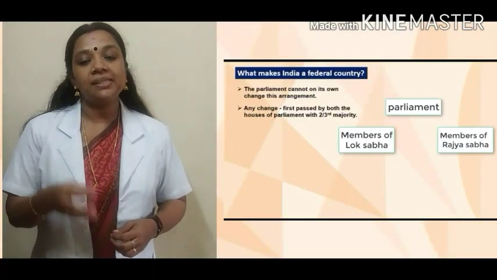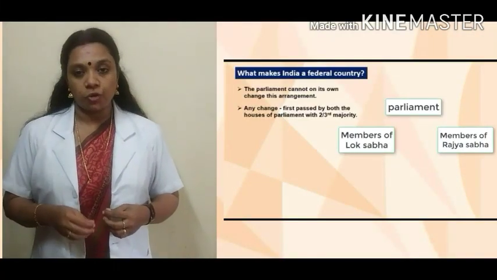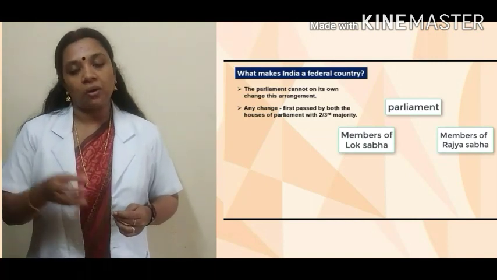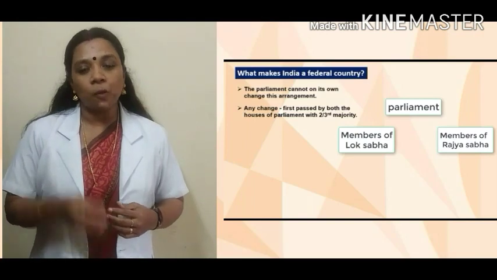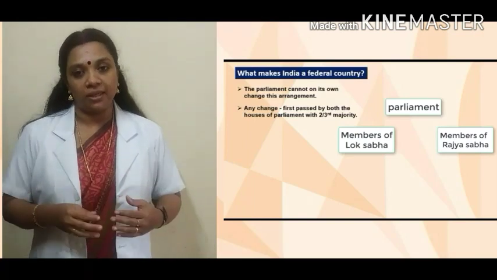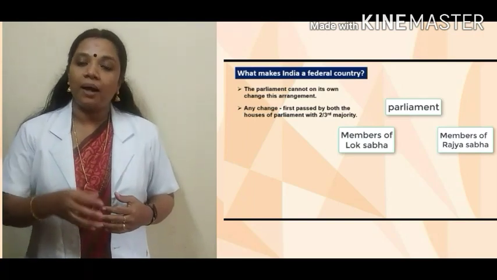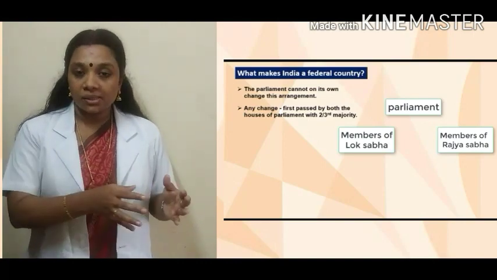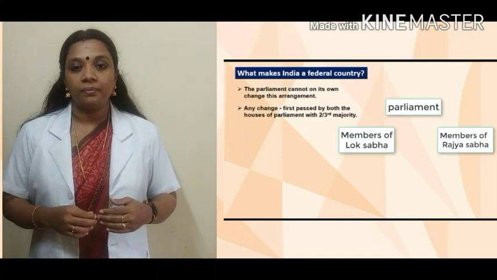Now, we may say we can make changes in the constitution, or we can change the power sharing of the union territories or the states. But it is not easy to change the power arrangements. We have a parliament, which includes the houses of Lok Sabha and Rajya Sabha.